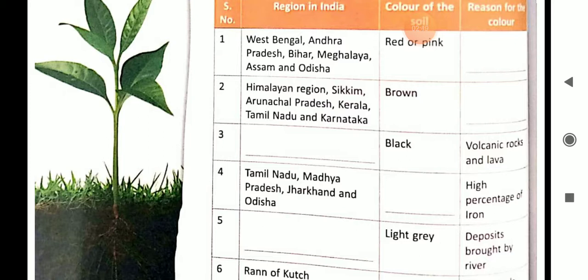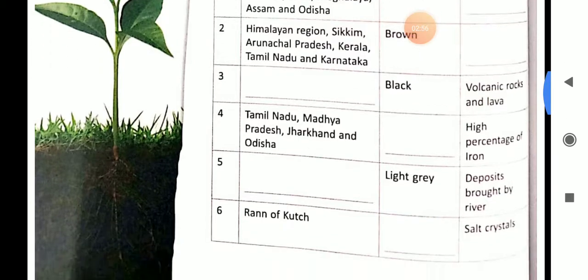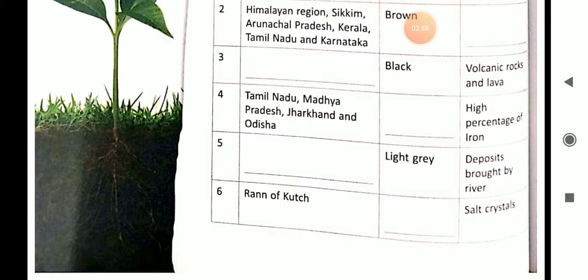For example, in Tamil Nadu, Madhya Pradesh, Jharkhand and Odisha are the regions, and the reason for the color is high percentage of iron. So, which color of soil is there? Fifth one, the color and the reason is given. Color of the soil is light gray and reason is deposits brought by river.